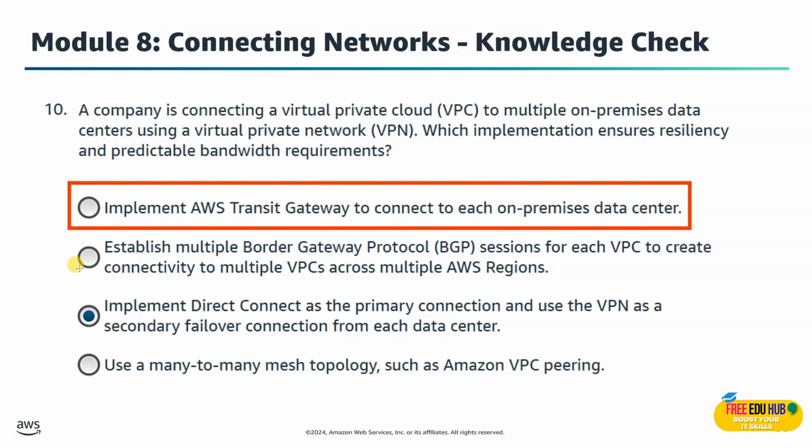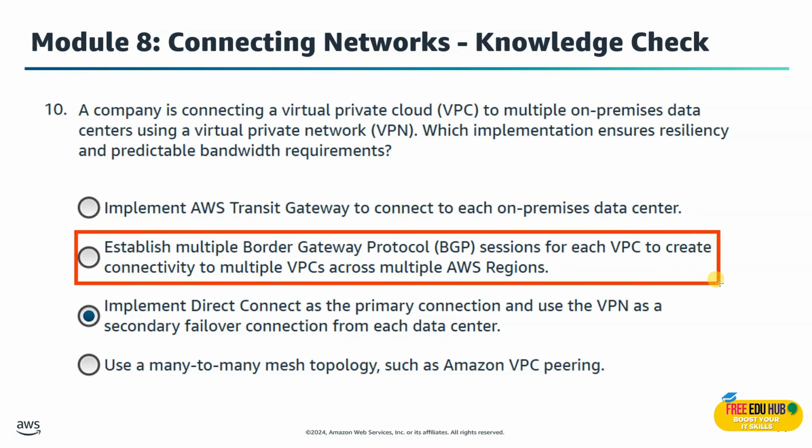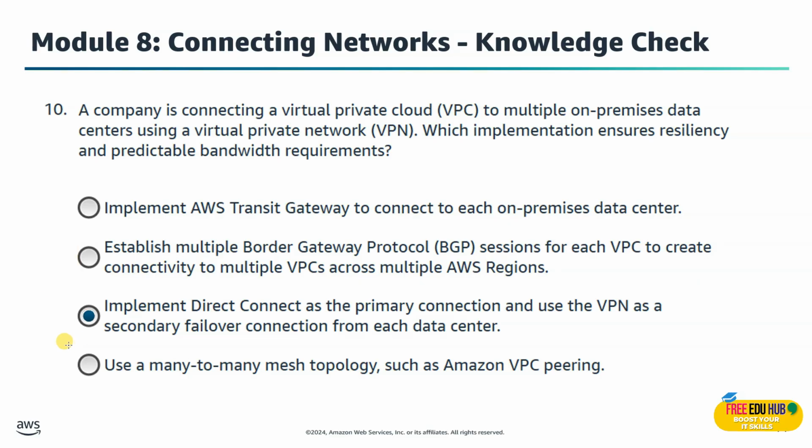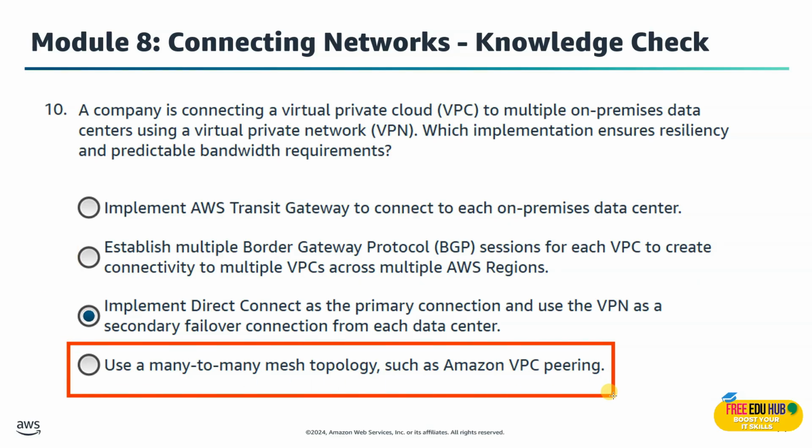The other option was to establish multiple border gateway sessions for each VPC to create connectivity to multiple VPCs across multiple AWS regions. That's complex and doesn't provide the redundant connectivity needed. And the last option is to use a full mesh topology such as Amazon VPC peering. It's unnecessary and hard to maintain for on-premises connections.